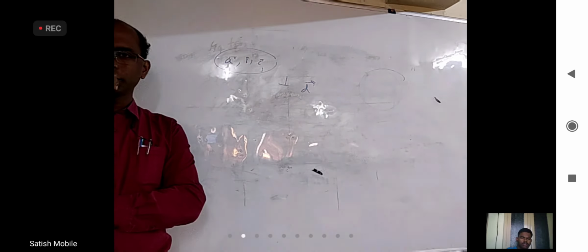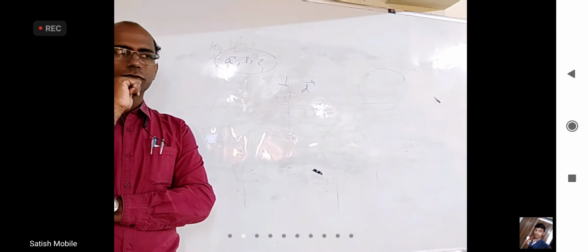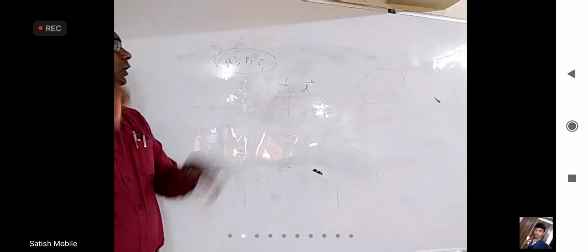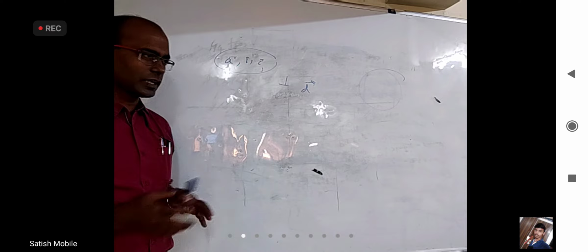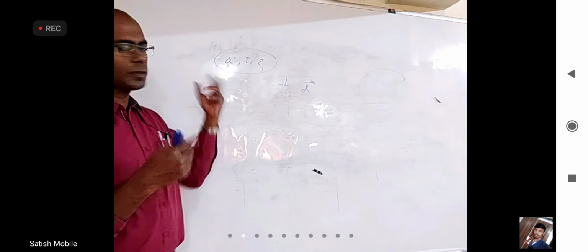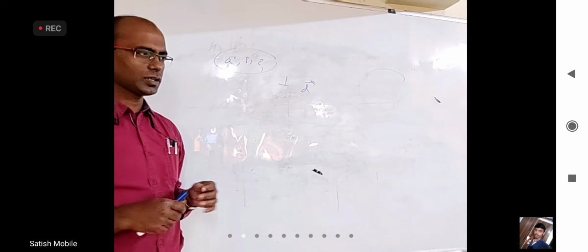No. Okay. They may be perpendicular to each other, may not, but I don't care about it. But A is perpendicular to D, B is perpendicular to D, C is perpendicular to D. The angle between them can be 30 degrees, 10 degrees, can be 90 also, not an issue.